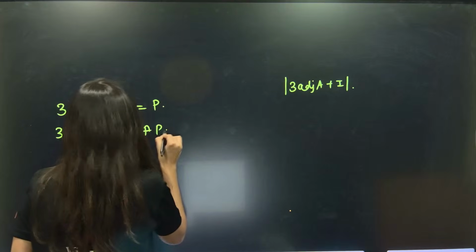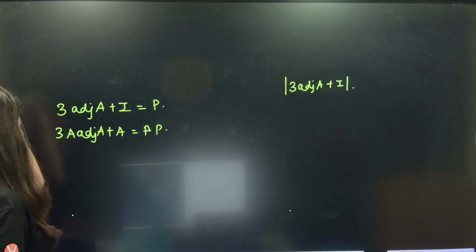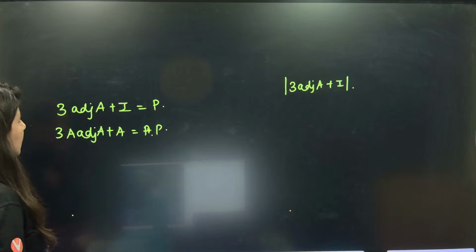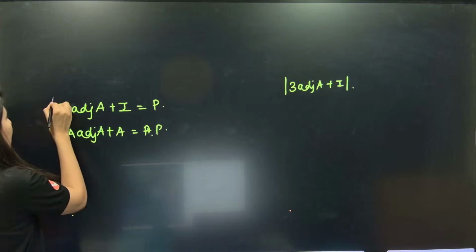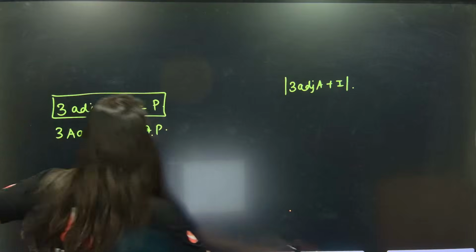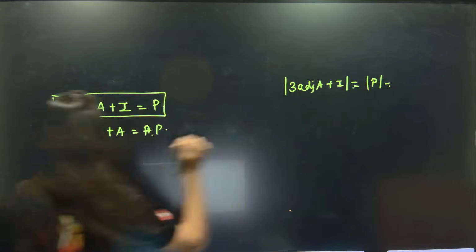See, I am looking for determinant P. My problem is determinant P.